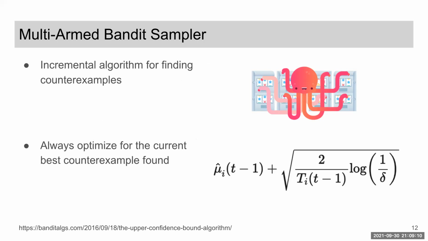We now present our incremental algorithm for finding violations of the metrics that we specify. When dealing with the multidimensional objective, the value mu i hat of t-1 is not so easy to compute, as it's not immediately obvious what constitutes a counterexample. For this approach, we chose to always optimize for the current maximal counterexample found.